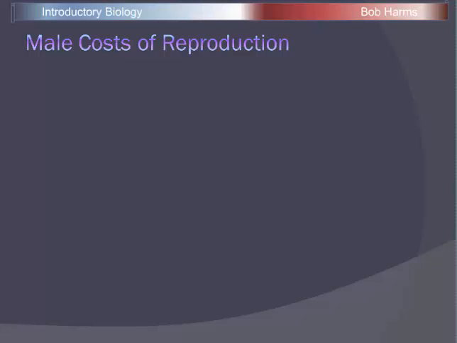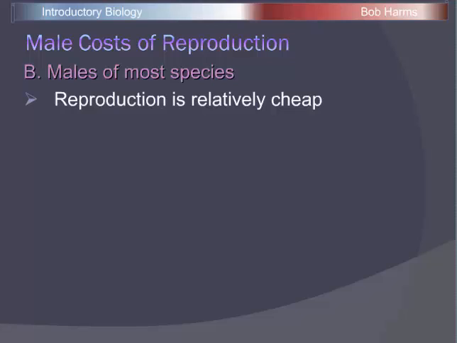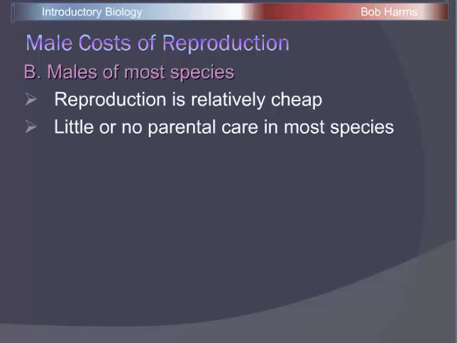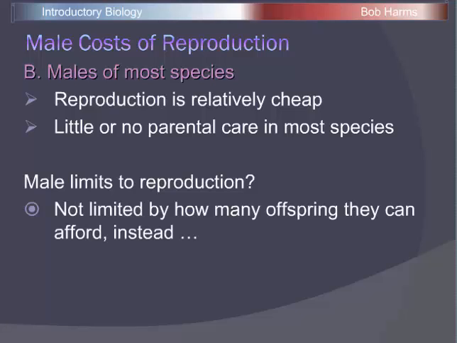If we flip the coin over, though, and look at the male side of cost of reproduction, by comparison, obviously, it's going to be much cheaper to reproduce and have offspring. In particular, because there is very little or no parental care for most of these species for males. And so, again, it's going to be much reduced cost. And so if we think about males' limits to reproduction, males are not going to be limited by the same things that females are. Males aren't going to have a fixed limit in terms of how many offspring they can afford, because offspring are cheap. So males can have lots and lots of offspring.